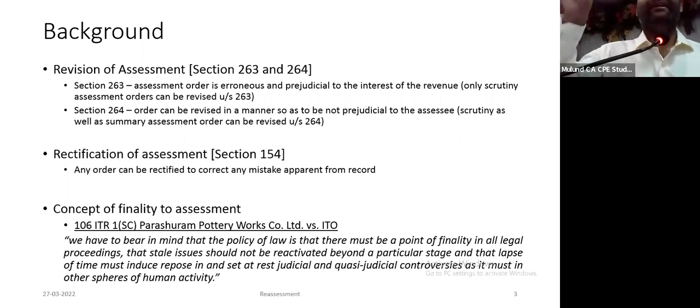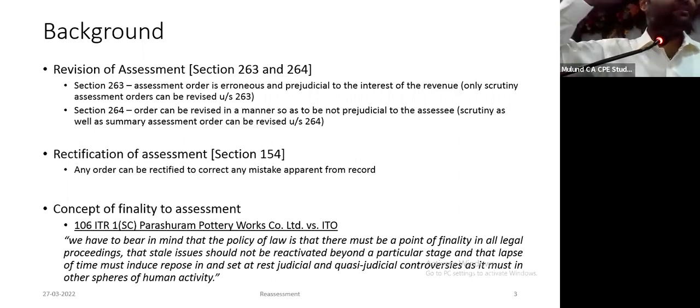If it is, he has to go into the merits. 99% he will not go into the merits. He will say, "No, whatever you filed, we accepted that." Therefore, there is no error. But his job is to see if the order is passed in accordance with law. You have collected the rightful tax.